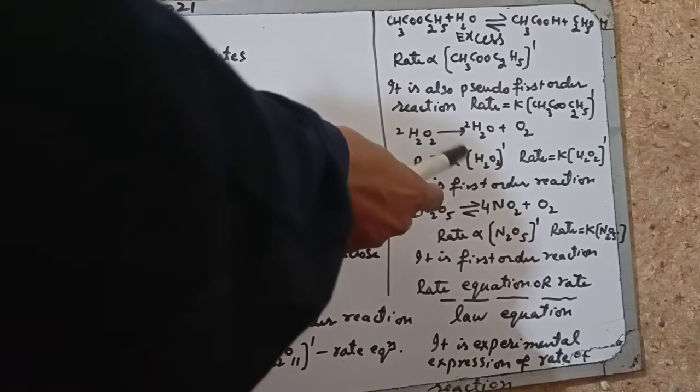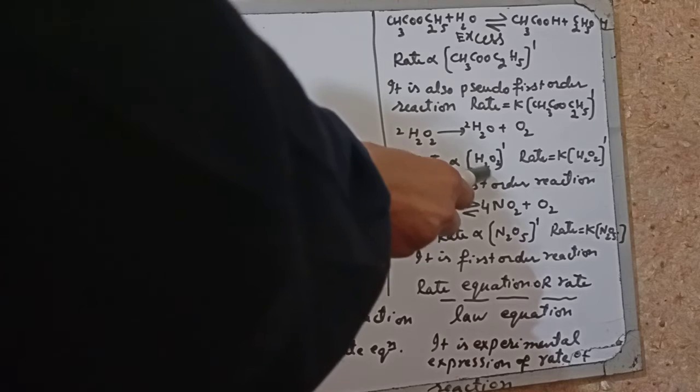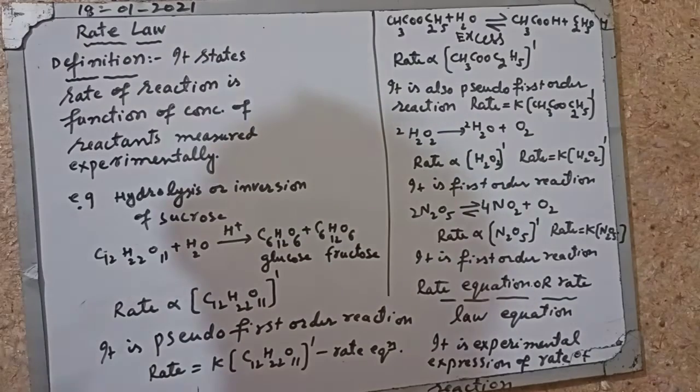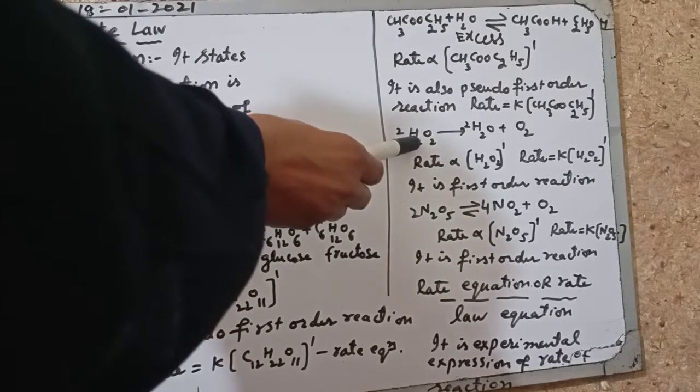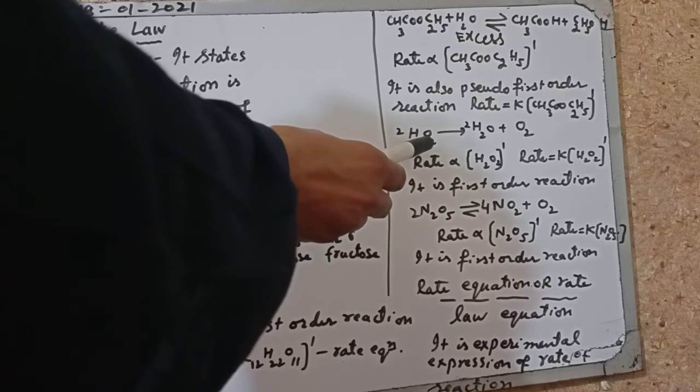Another example is the decomposition of hydrogen peroxide. It gives water and O2. The rate of reaction depends on the first power of the concentration of hydrogen peroxide. So the rate of reaction is equal to K into H2O2 raised to 1. It is the rate equation. Two molecules are involved in the reaction, but the rate of reaction depends on the concentration of one reactant.